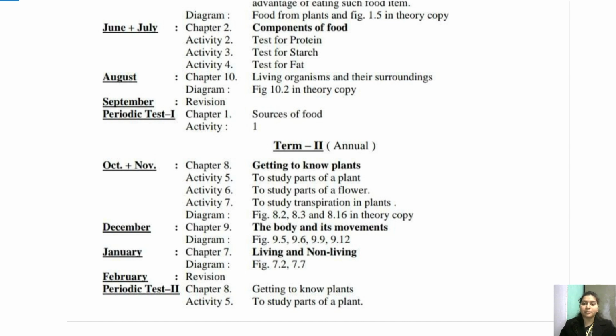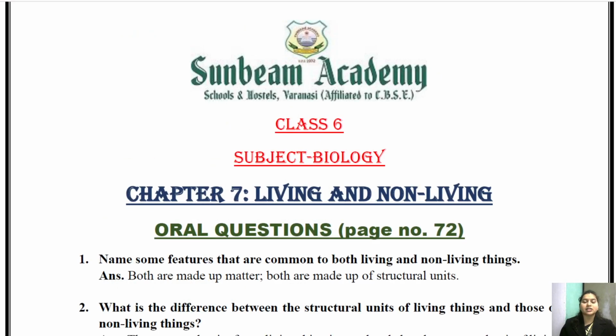So children, we have completed the syllabus of science. All right, we have completed the physics syllabus. If you remember, we have discussed it yesterday. हमने complete कर लिया है. We have completed that chapter, we have completed the activity and we have completed the exercise, right? We have already completed the chemistry syllabus along with the activity. Demonstration is left for the activity that we will do when the school gets reopened. Okay, and bio also we have completed.